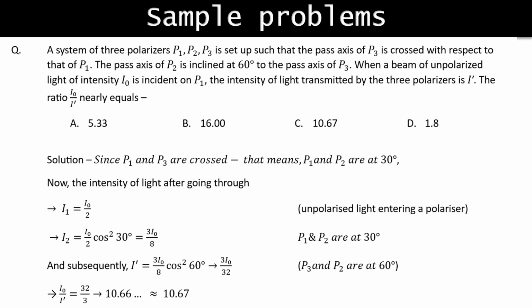So here four options are given. The solution is: P1 and P3 are crossed. That means P1 and P2 are at 30 degrees. Now the intensity of light after passing through the first polarizer will be I0 by 2. After the second polarizer, the intensity will be I0 by 2 cos square 30 degrees, which is equal to 3 I0 by 8. Subsequently, after the third polarizer, the intensity will be 3 I0 by 8 cos square 60 degrees, which is equal to 3 I0 by 32. If we calculate the ratio I0 by I dash, it will be nearly 10.67. So option C is the correct answer.